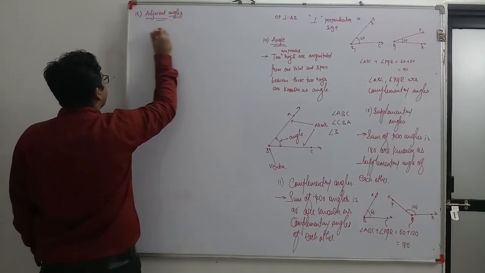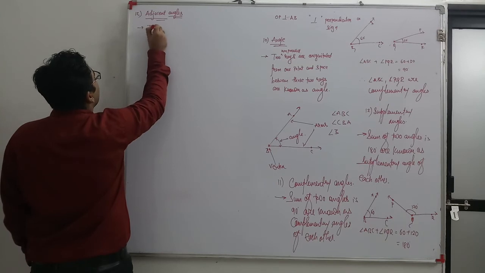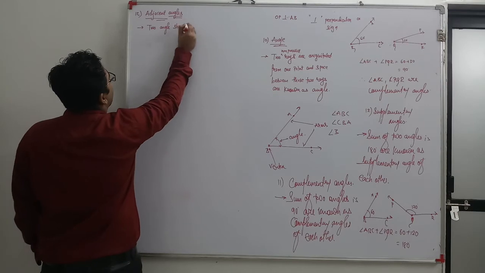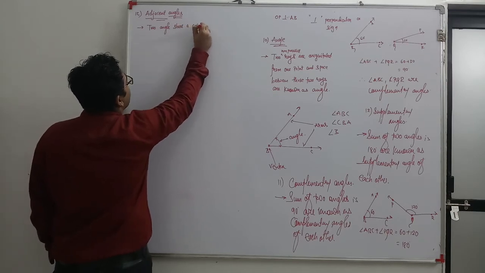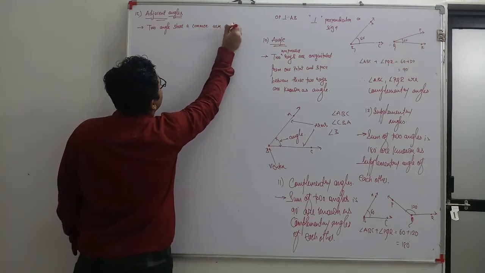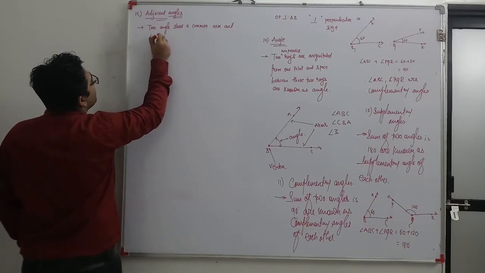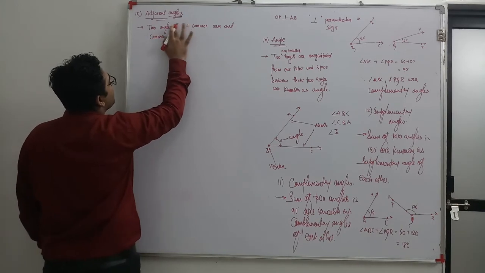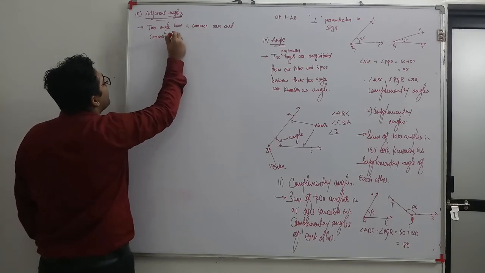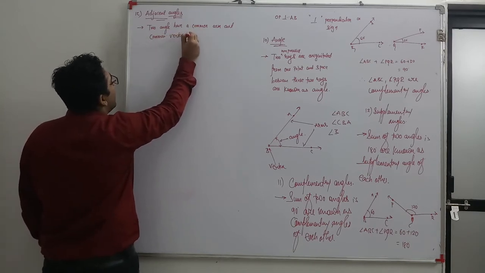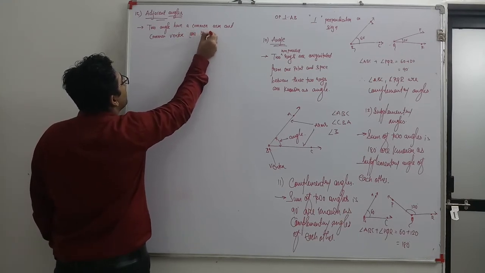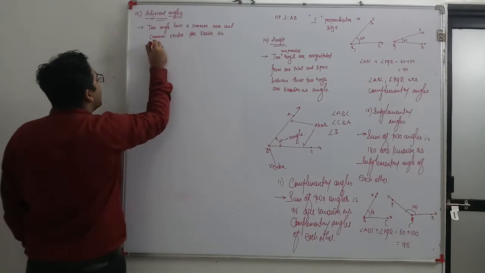Two angles that share a common arm and a common vertex are known as adjacent angles.